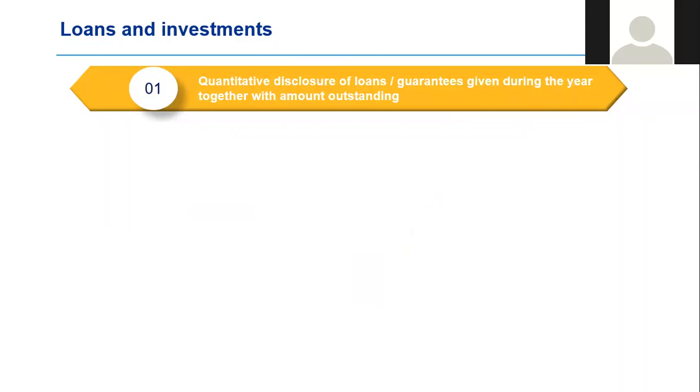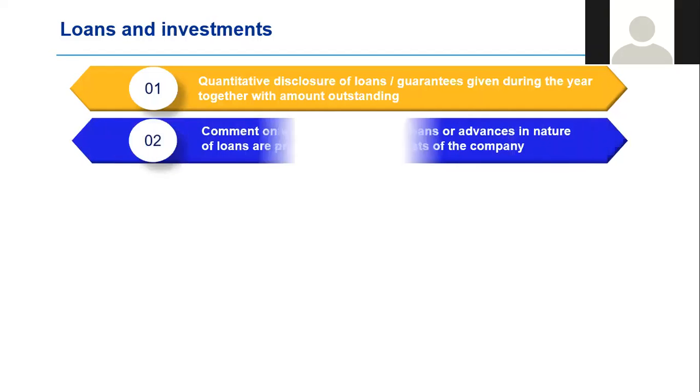The first subclause for reporting requires quantitative disclosures of loans guarantees given during the year together with the amount outstanding. And I will highlight to you what has changed between CARO 2016 and CARO 2020 as we look at the subsequent slides. All I'm trying to introduce to you on this slide is what are all the 6 subclauses that deal with reporting on loans.